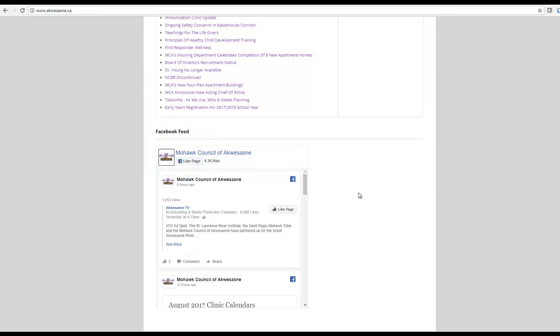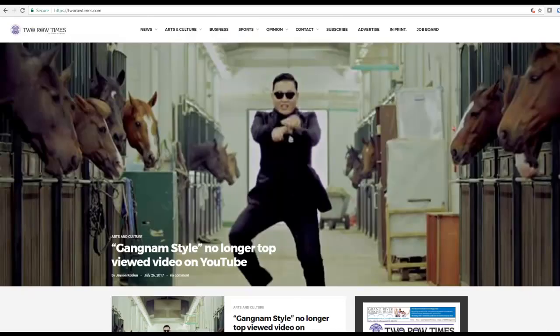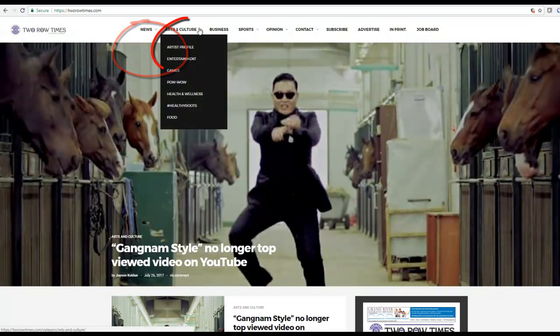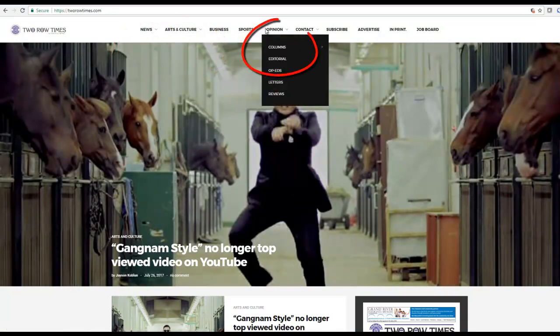News services are a source of new trends. Two Row Times, found online at https://tworotimes.com, publishes stories about Indigenous peoples in Canada on a range of topics, including news, art and culture, and opinion pieces.